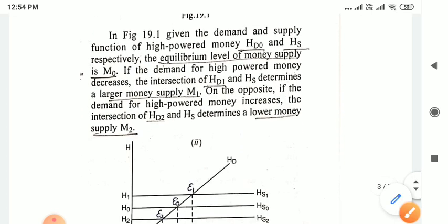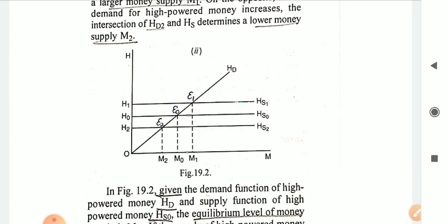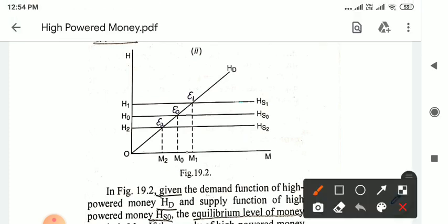Now we shift to the next diagram, in which we will see how the supply of high powered money has an effect on the money supply. Again in this diagram, we are taking the high powered money on the y-axis and money supply on the x-axis.